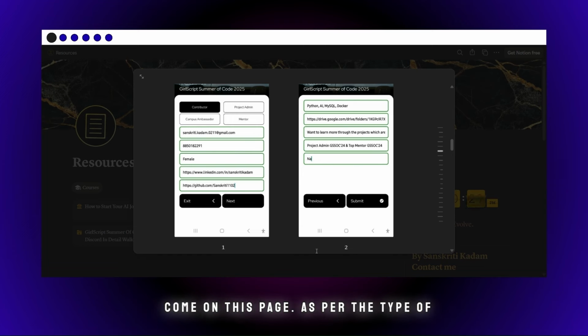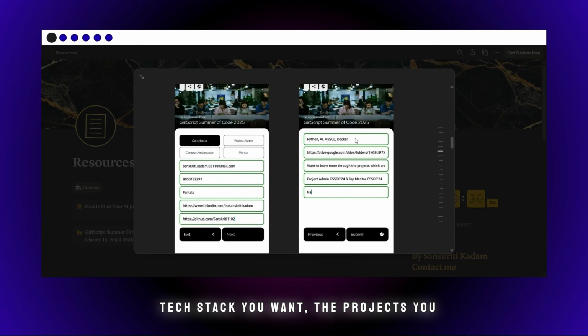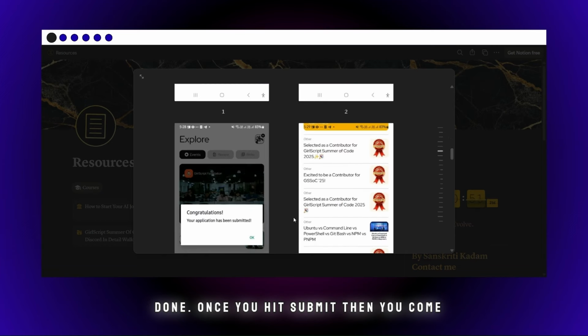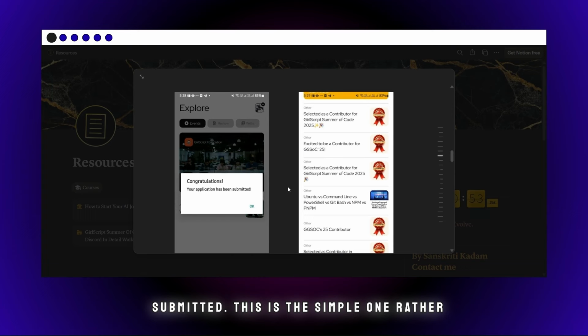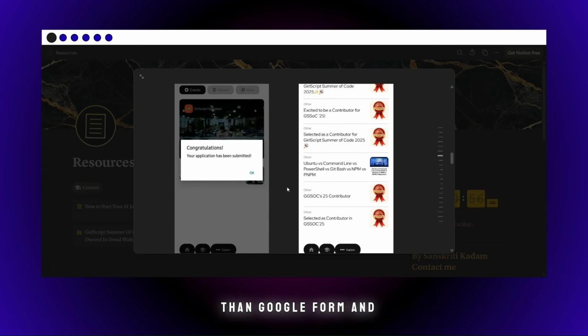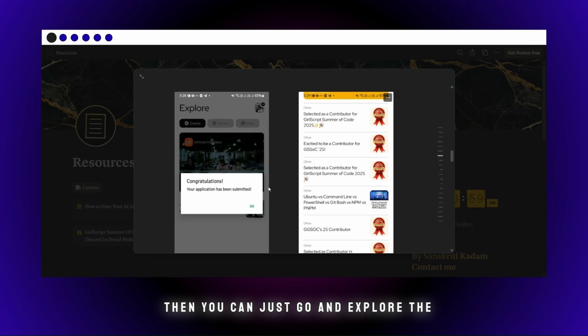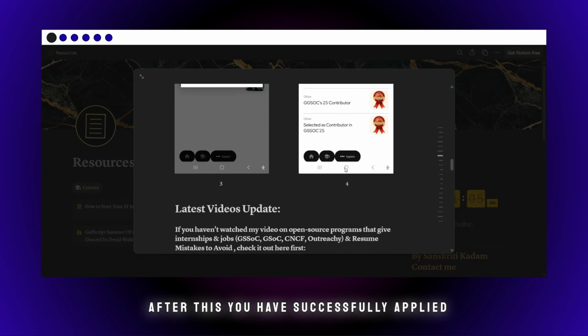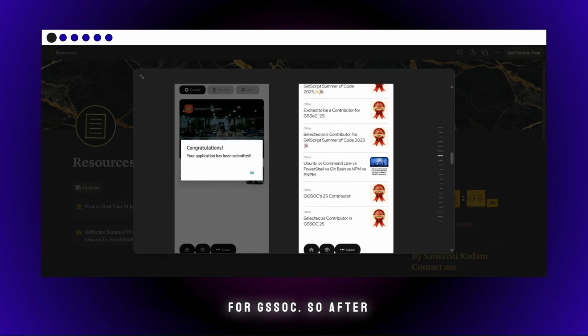Once you click on next, you come to this page. It asks for the type of tech stack you want and the projects you want to contribute to. Resume is there. Then it asks the reason for you to join GSSoC and what your previous experience is, and NA, this means it is a referral code. If you don't have one, write NA. If you have, then well and good. Once you hit submit, you come to this page, and your application gets submitted. This is simpler than a Google form, and then you can just go and explore the app, and this is what you can find, and that is what I found in fact. Okay, so after this you have successfully applied for GSSoC.